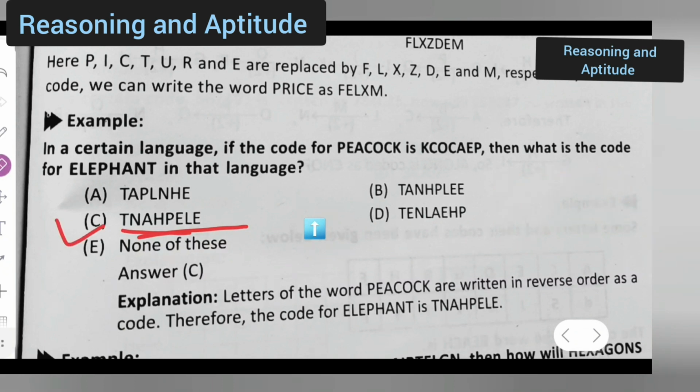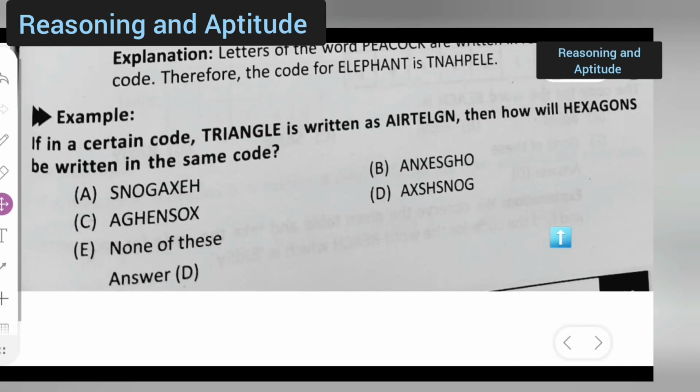I hope you all have understood the solution for this one, and why option C is the correct option. Next, moving towards the next example. So let us see this example over here.